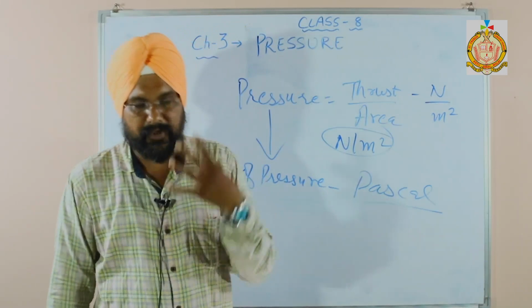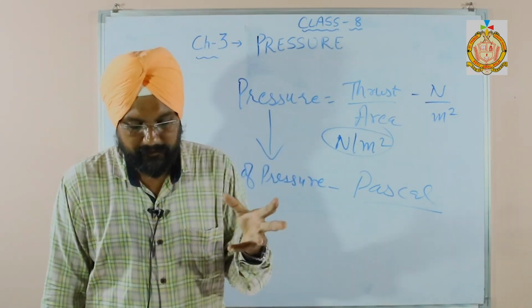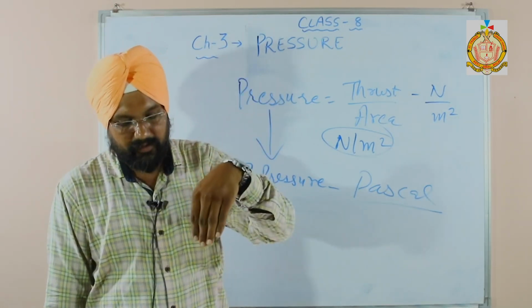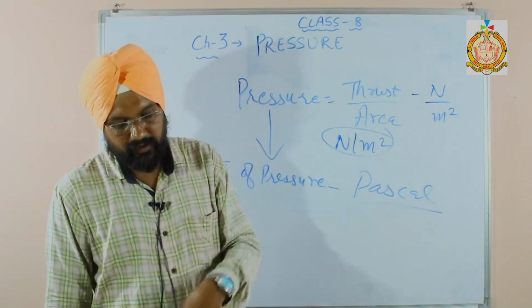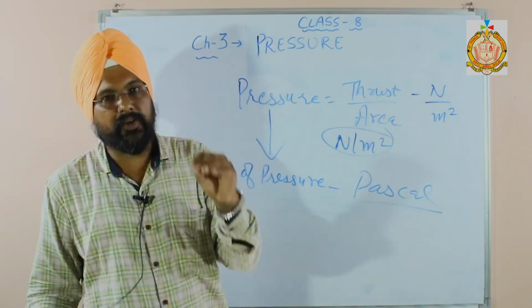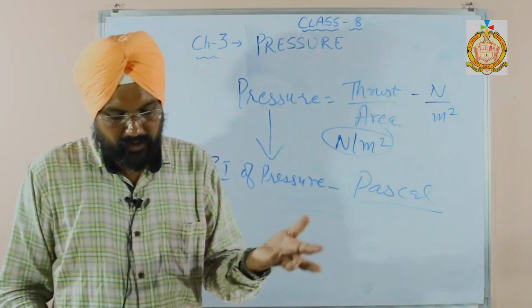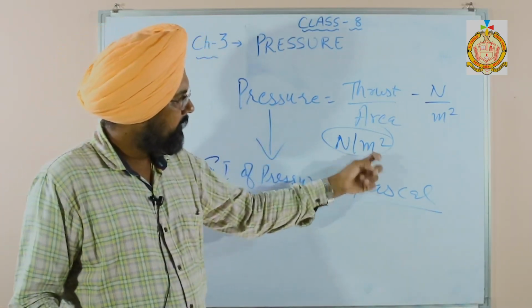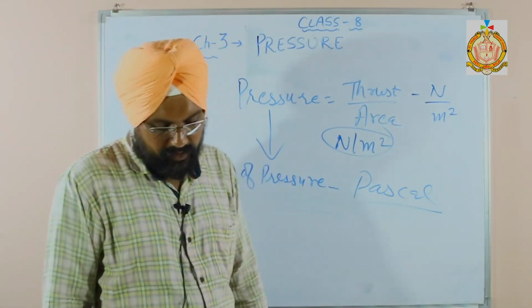It is the pressure exerted by a thrust, that is, a force applied normally. How much? 1 Newton on a surface of area 1 meter square. So that is called 1 Pascal.